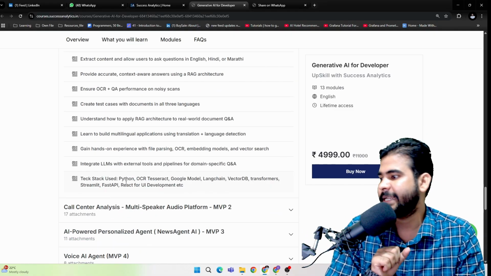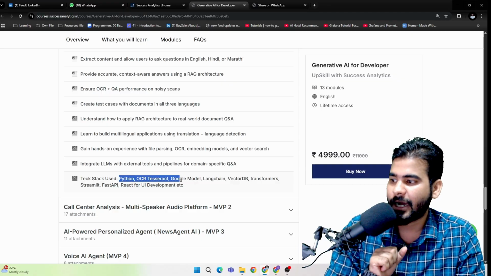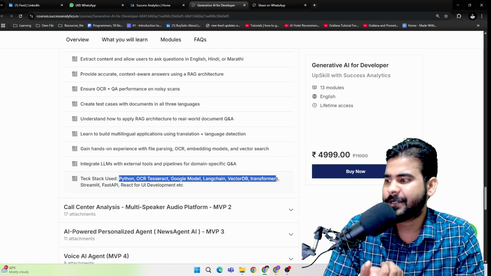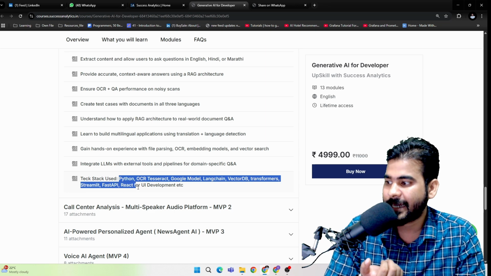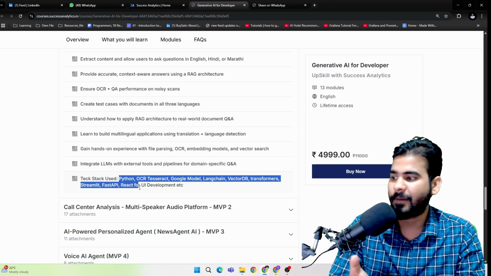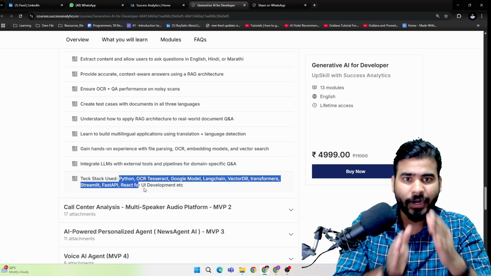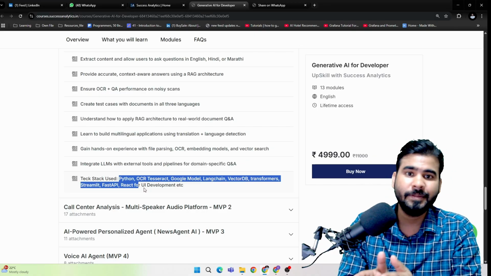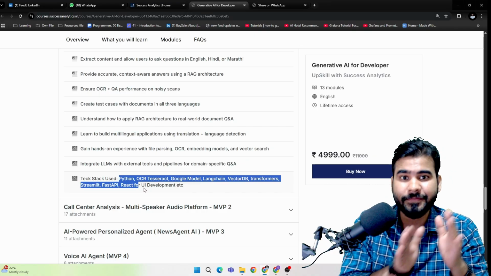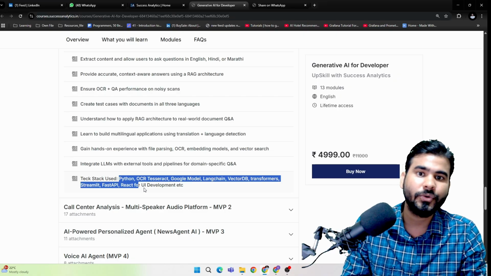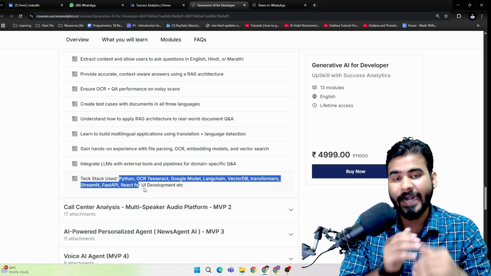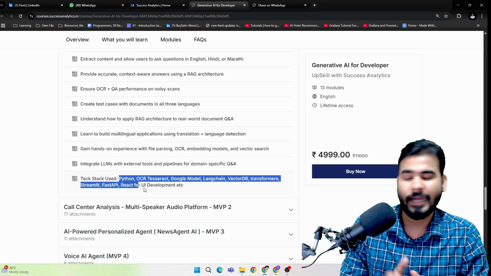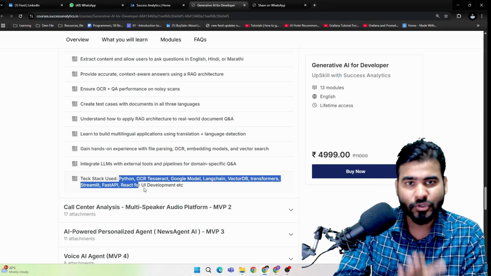As you can see here, the tech stack is Python, OCR, Google model, LangChain as a framework, VectorDB, Transformer, Streamlit, FastAPI, and React for the complete full-fledged application UI development. One by one we can cover each and everything, starting with the Streamlit application, and the complete code we can do in a live class, so that you will get the idea and parallelly you can build a product in a live class. In this way we can start slowly.